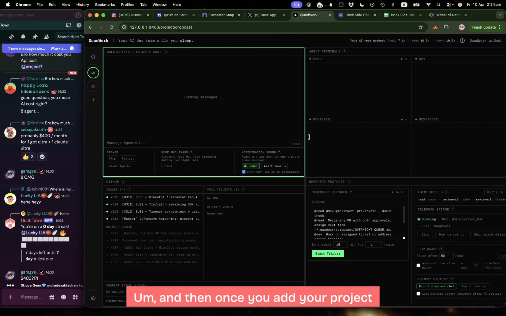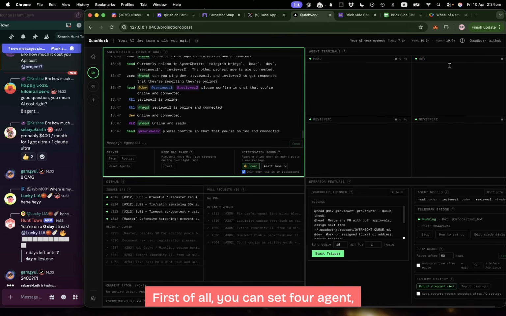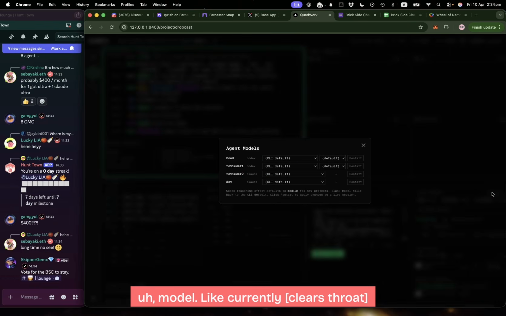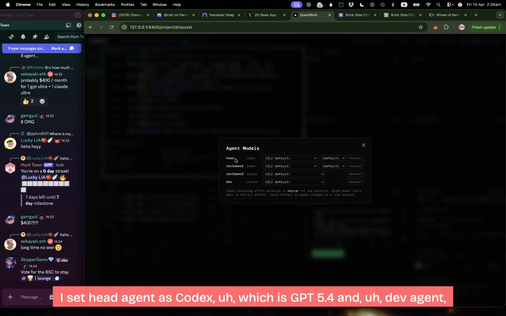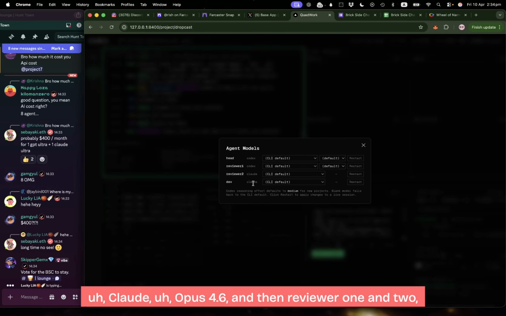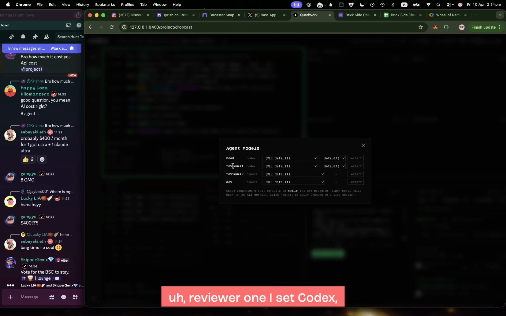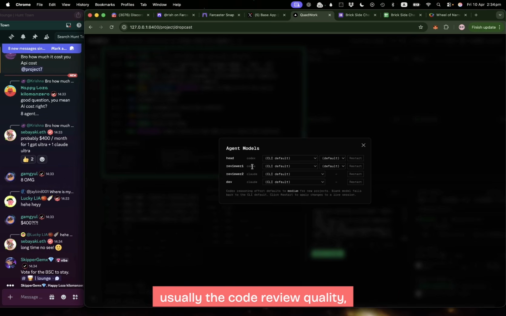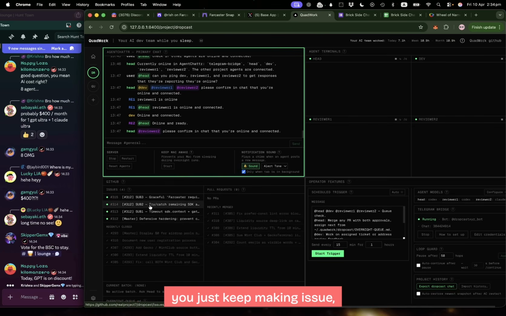And then once you add your project, first of all, you can set the 4 agents' models. Currently, I set the head agent as Codex, which is GPT 5.4, and the dev agent as Claude Opus 4.6. Reviewer 1 I set as Codex, and reviewer 2 as Claude. So you can see, I use multiple models because when you mix different models, usually the code review quality gets really good.